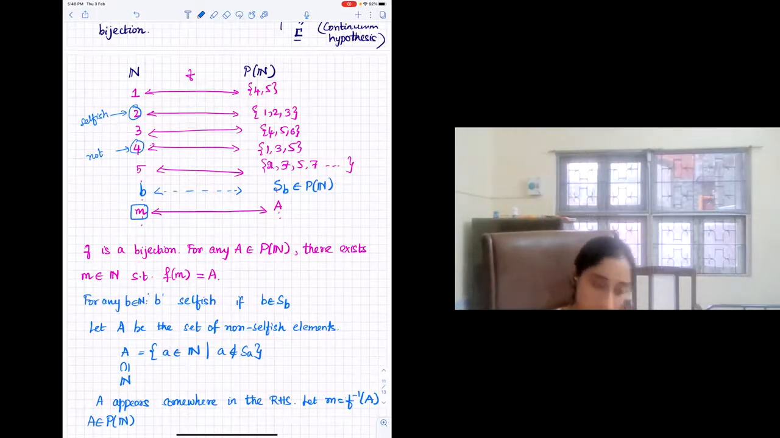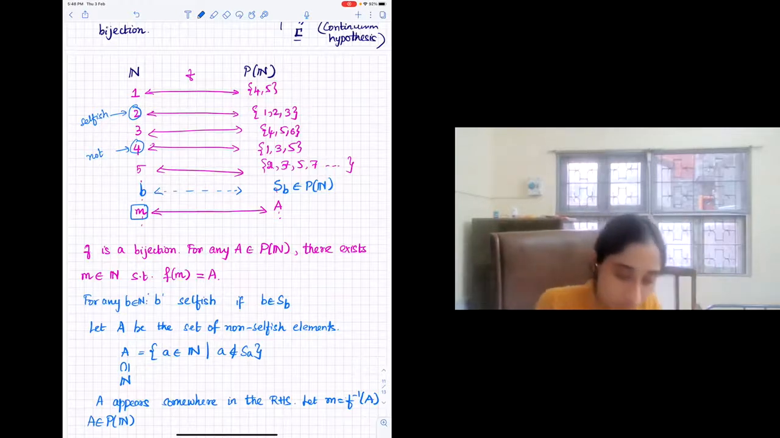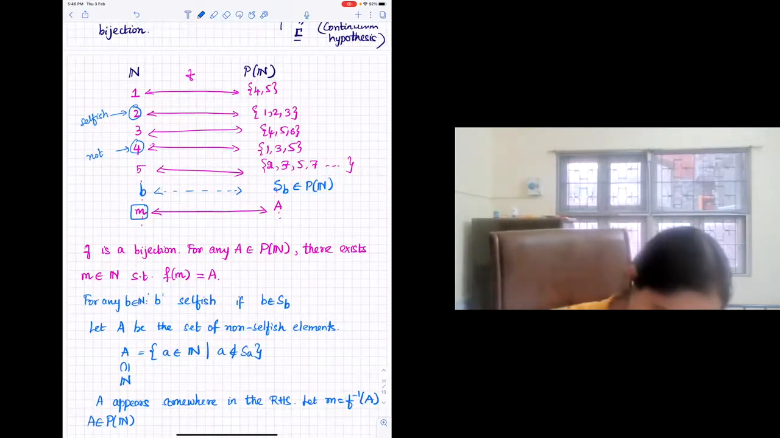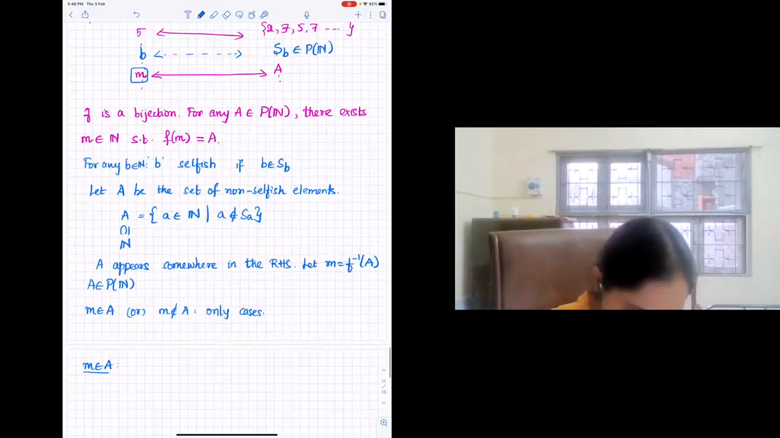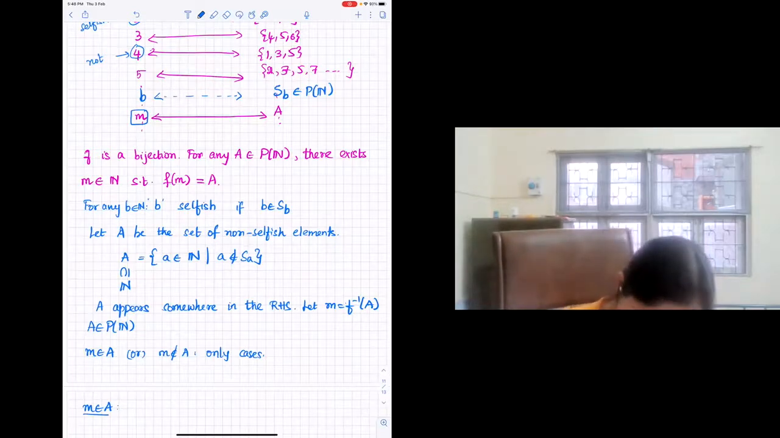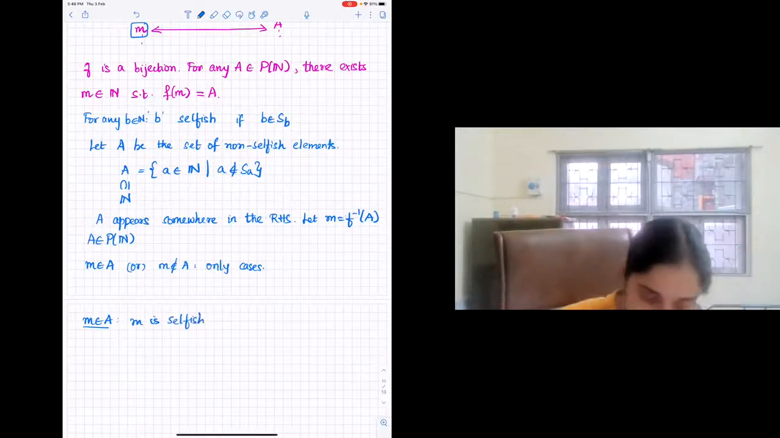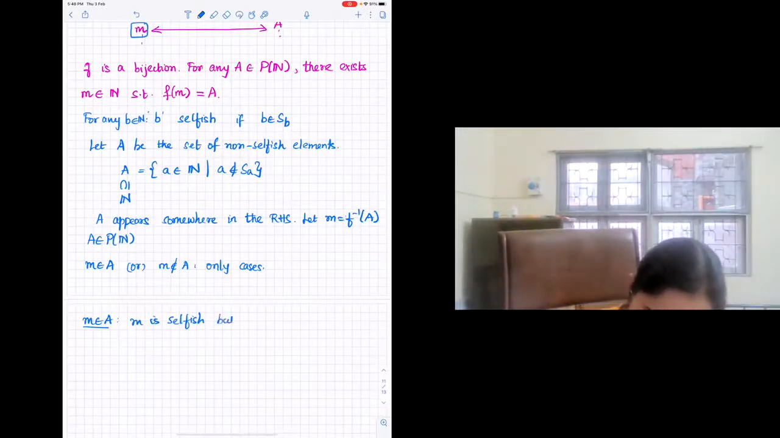M can't be in the set, and if M is in the set, then M can't be in the set. And if M isn't in the set, then it has to be in the set. So you all see the issue, right? If M is in the set A, you know that M is selfish, right? That's how we define selfish elements. M is selfish. But A is the set of non-selfish elements.